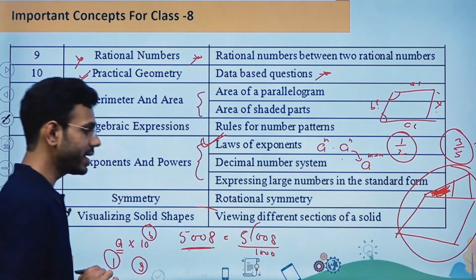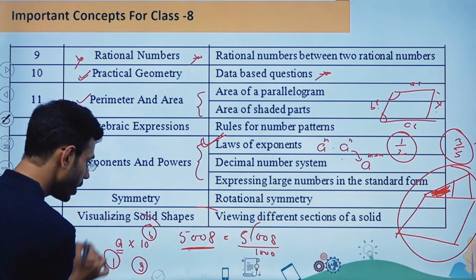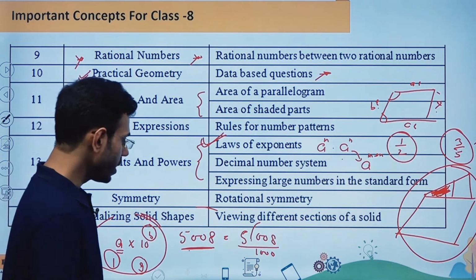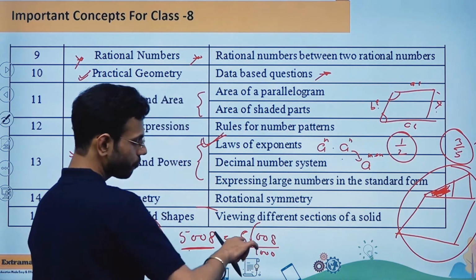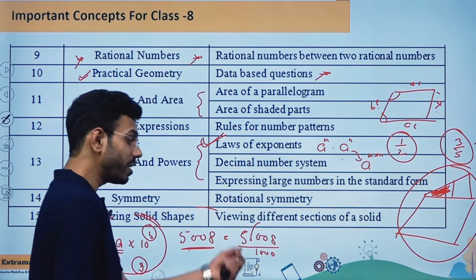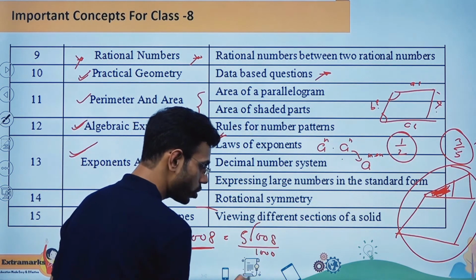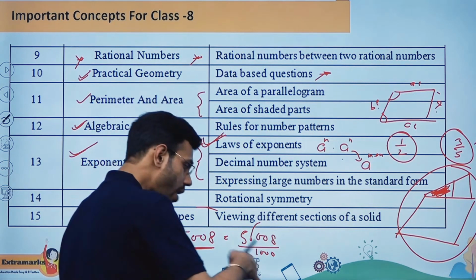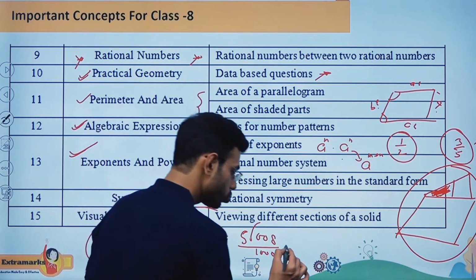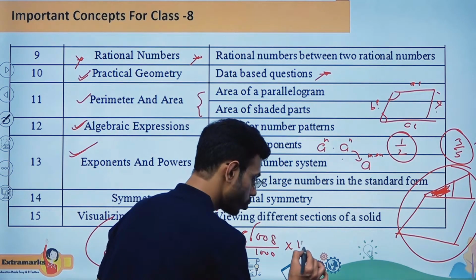Is 5008 and I'm required to write it in the standard form, like this. My requirement is making it 5 point something. So 5.008 if I'm writing, but that is not given over here. If I'm going to remove this decimal point, then there will be 3 zeros in the denominator. But do I have these 3 numbers over here? No. So these 3 numbers additionally I have introduced, so I'm going to balance it.